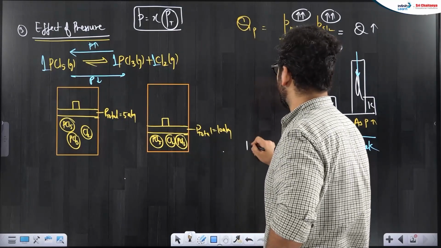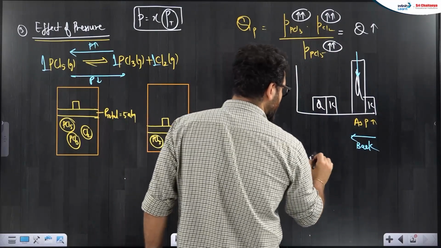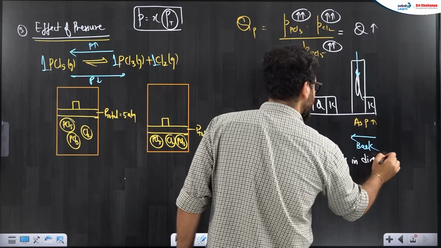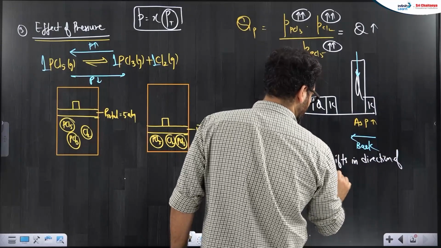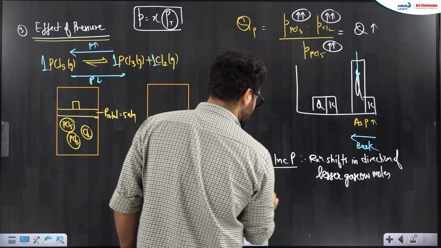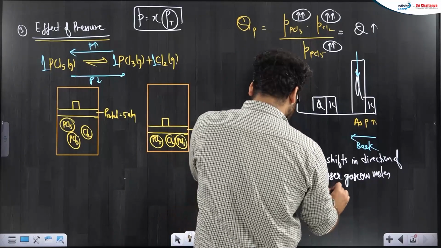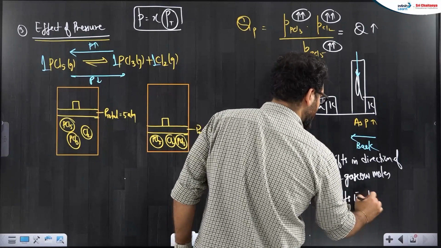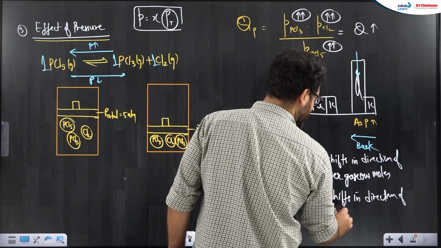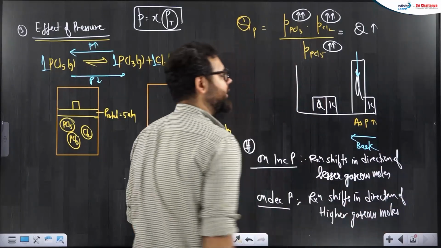On increasing pressure, reaction shifts in direction of lesser gaseous moles. Okay, simple. On decreasing pressure, reaction shifts in direction of higher gaseous moles or more gaseous moles. That is what we need to remember now.